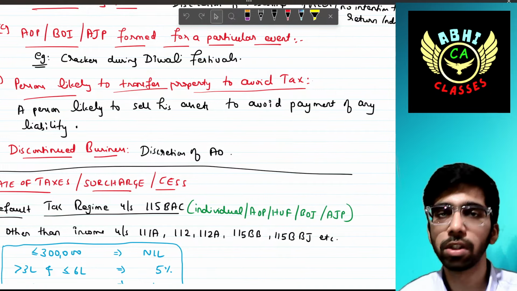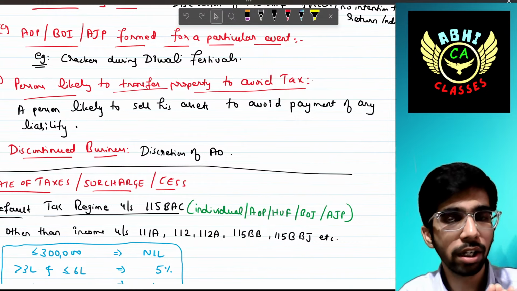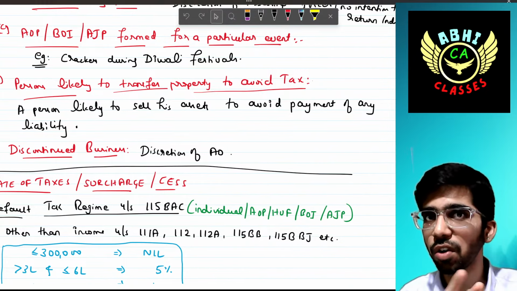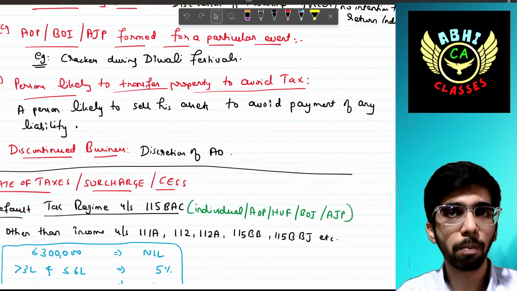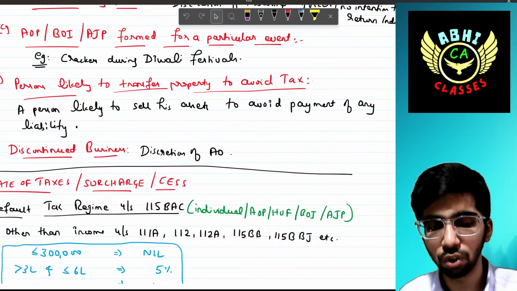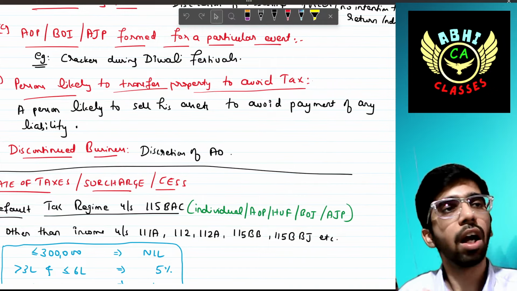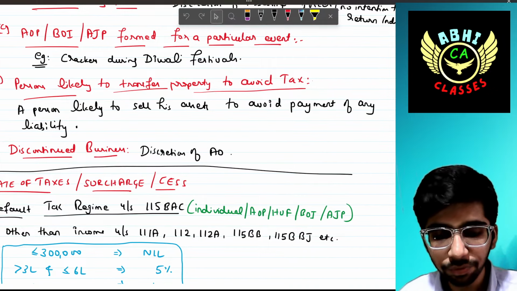Lastly, discontinued business. If any business is discontinued, let's say on June 30th, 2023, with the intention to evade the tax, then the assessing officer can order that business proprietor to pay the taxes for the 3 months, April to June. Then only is he free from the discontinuance of business, right?